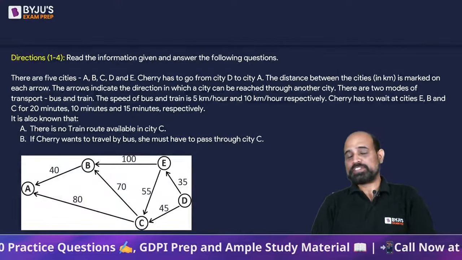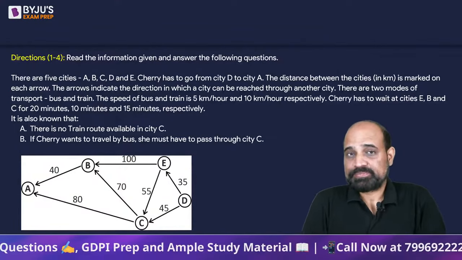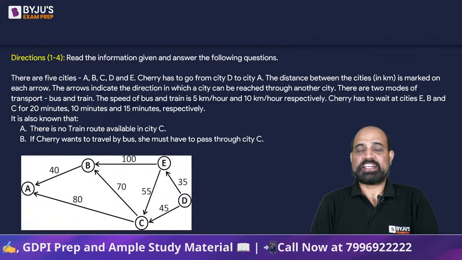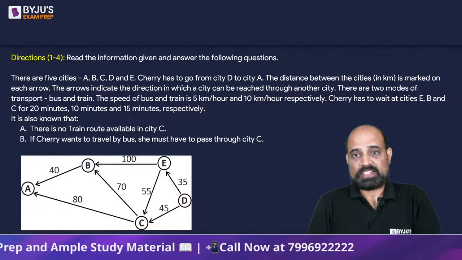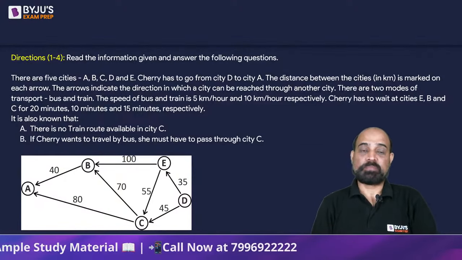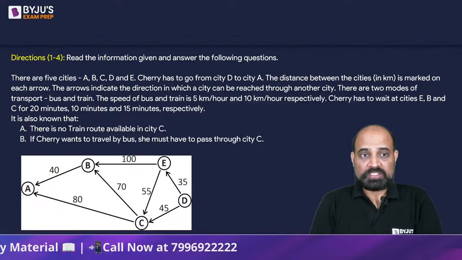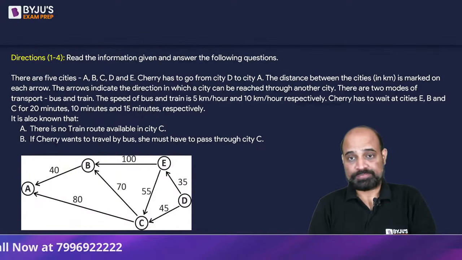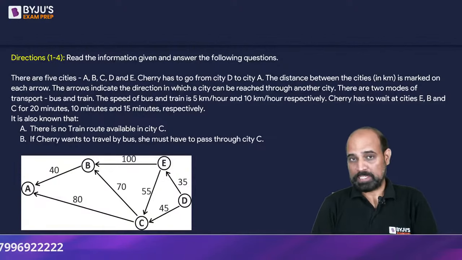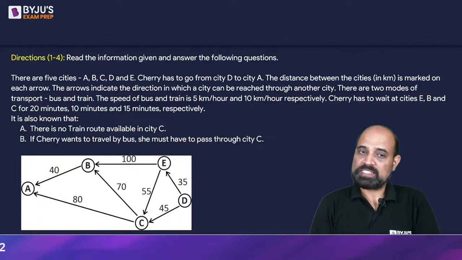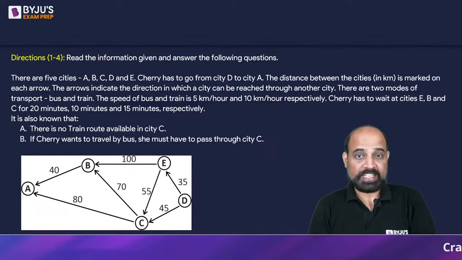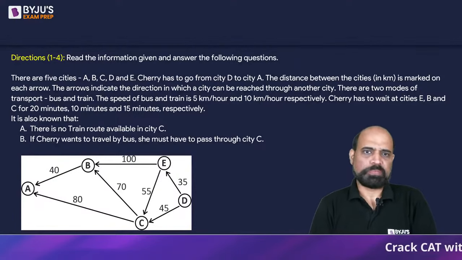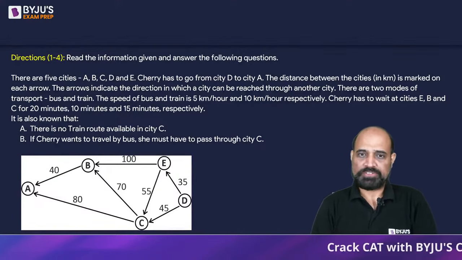So there are 5 cities A, B, C, D, and E. Cherry has to go from city D to city A. The distance between the cities in kilometers is marked on each arrow. The arrows indicate the direction in which a city can be reached through another city. There are 2 modes of transport, bus and train. The speed of bus and train is 5 km per hour and 10 km per hour respectively. So bus is slower than train.